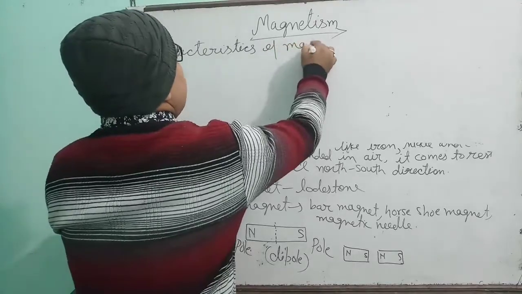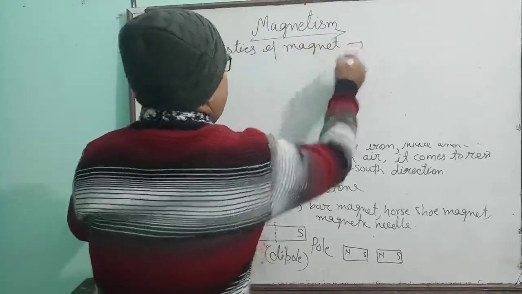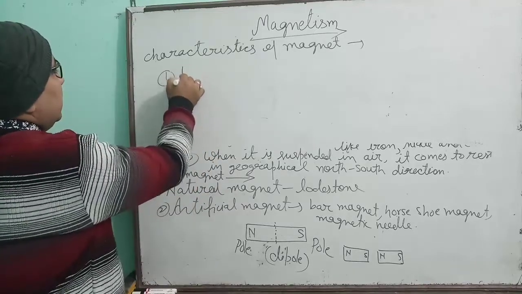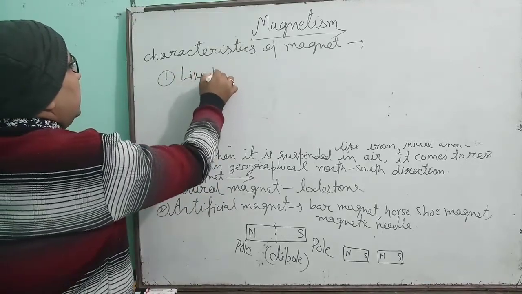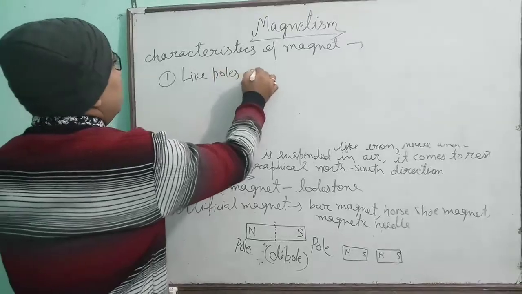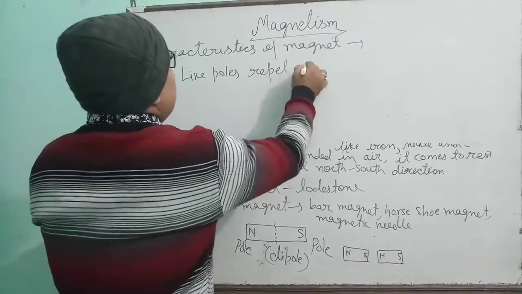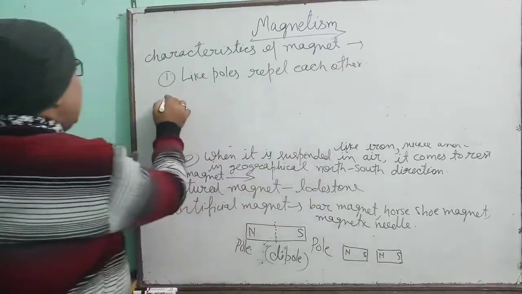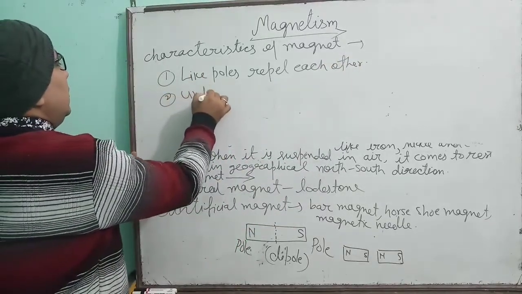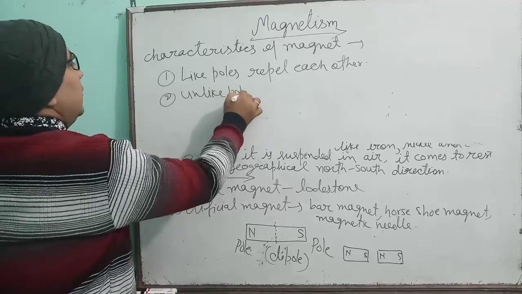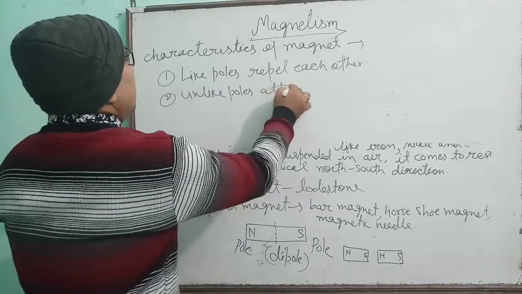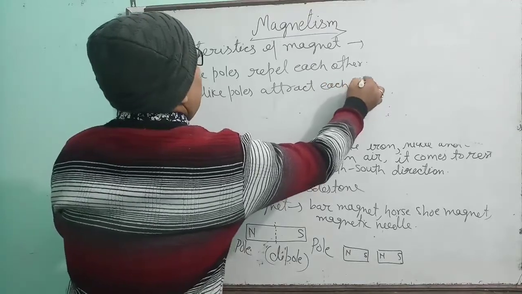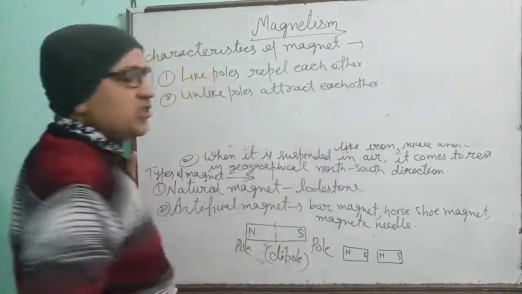Characteristics of magnet related to its pole: like poles repel each other, and unlike poles attract each other.